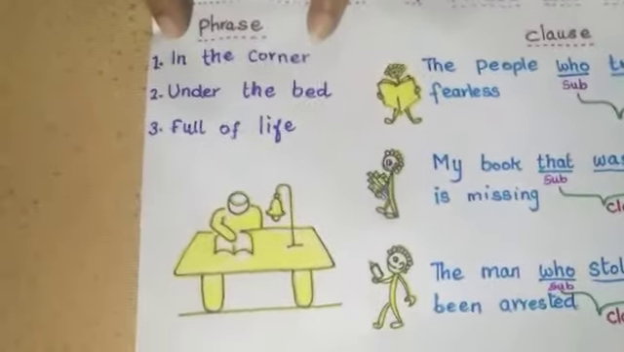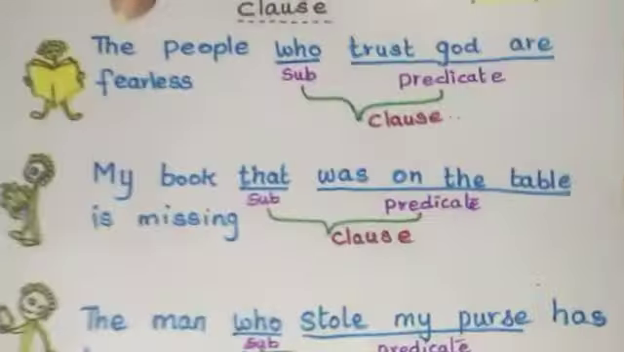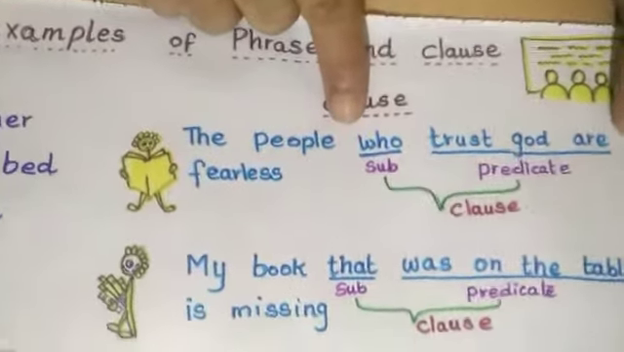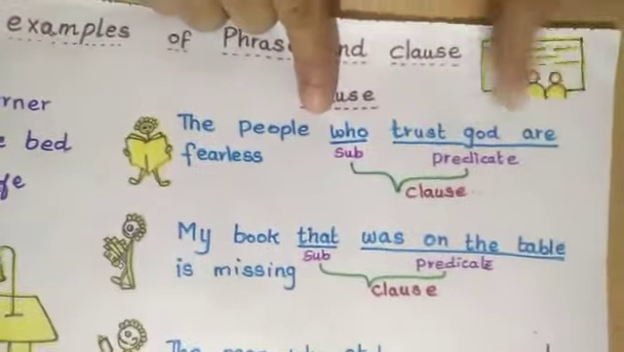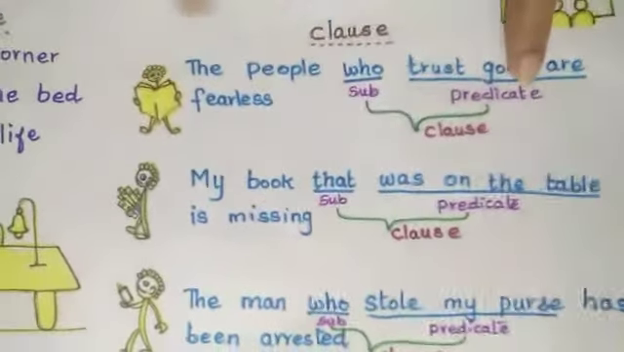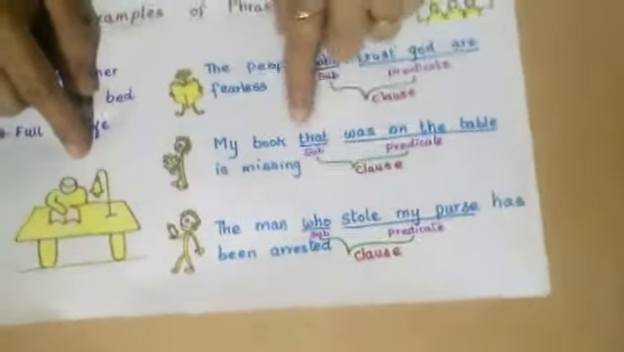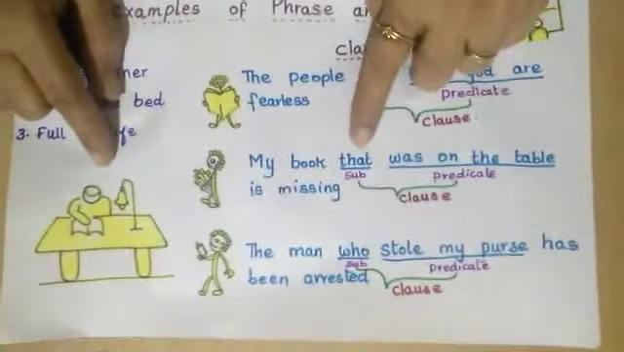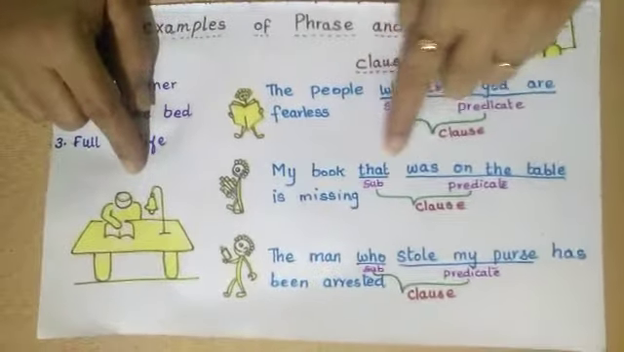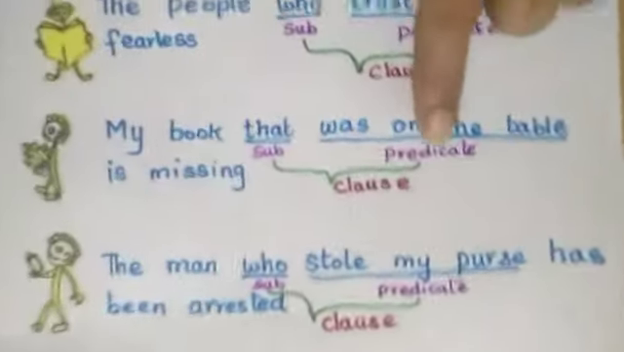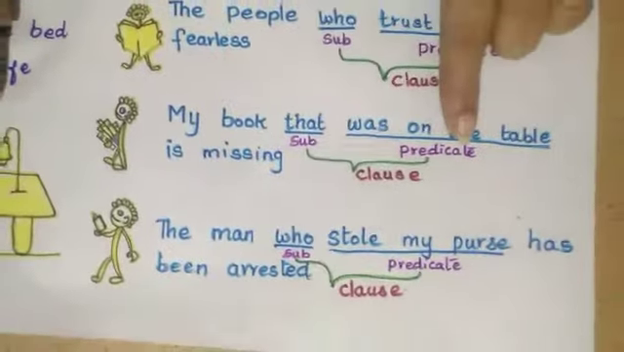Whereas a clause: the people who trust God are fearless. In this sentence, who trust God are is the clause. Why is it a clause? Because it contains a subject and predicate. Another example for clause: my book that was on the table is missing. In that is a subject and the words following that are the predicate. As it contains both subject and predicate, this is a clause.